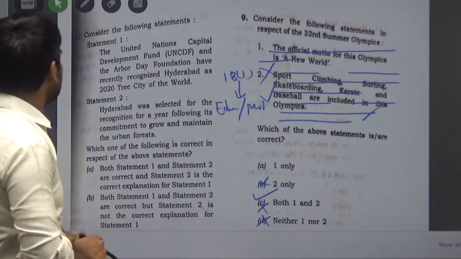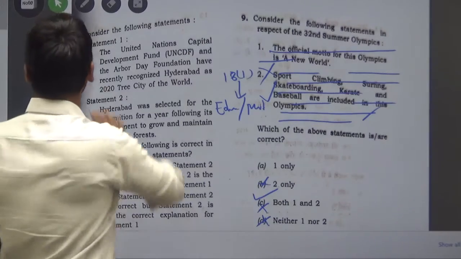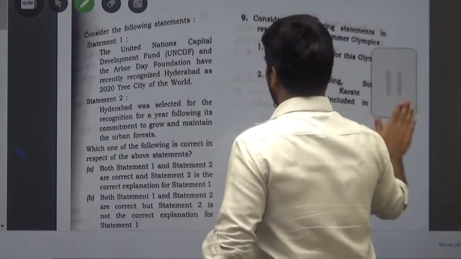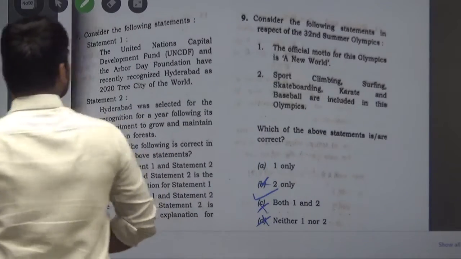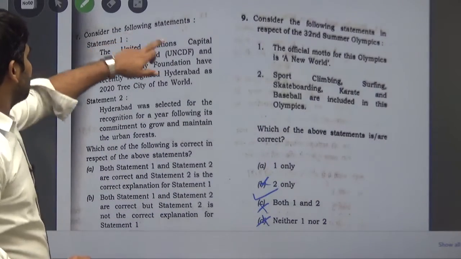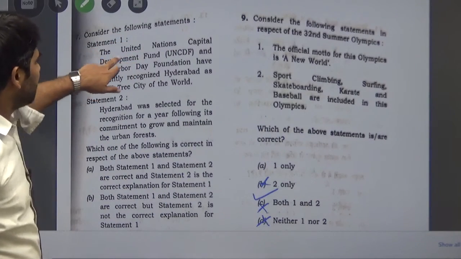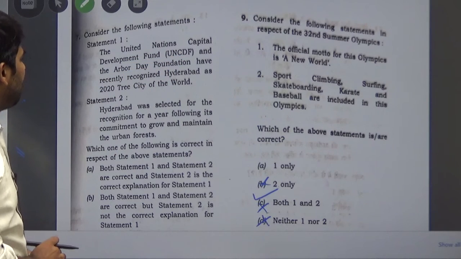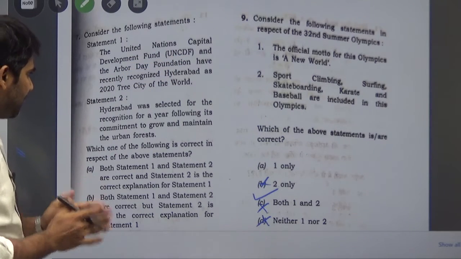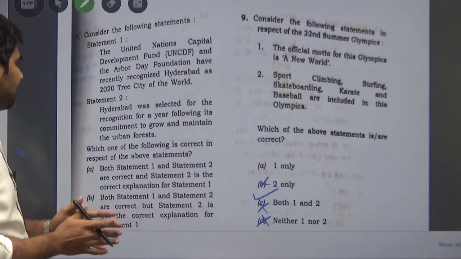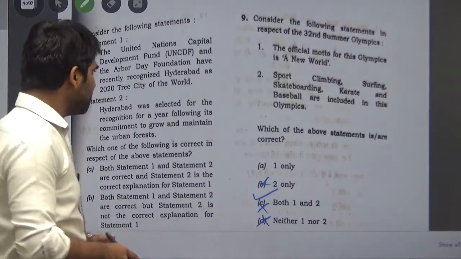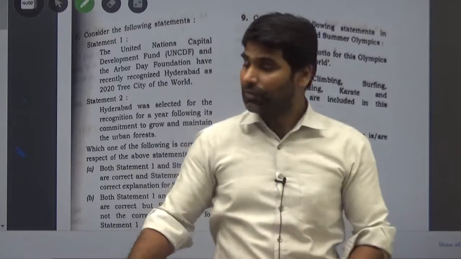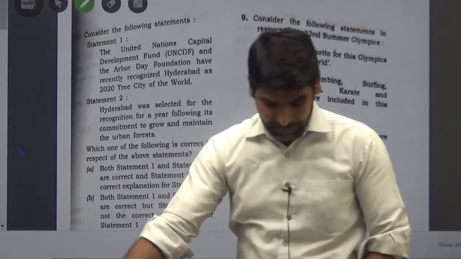The next question is question number 7. The statement says, consider the following statements. Statement number 1 is the United Nations Capital Development Fund UNCDF and the Arbor Day Foundation have recently recognized Hyderabad as 2020 Tree City of the World. Yes, Hyderabad is recognized as the Tree City.